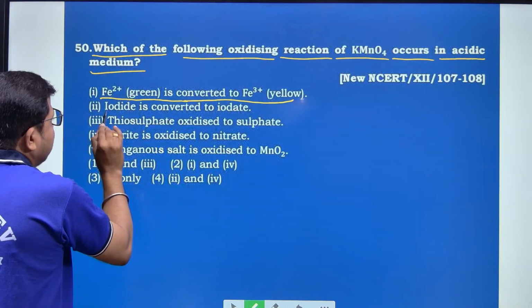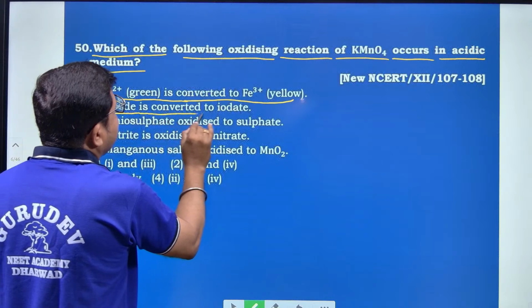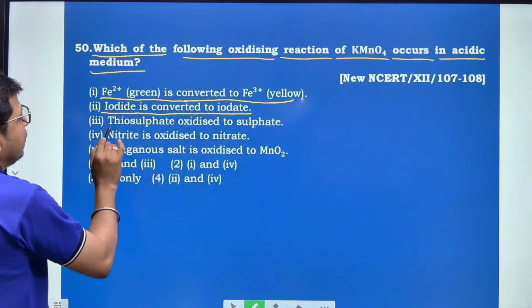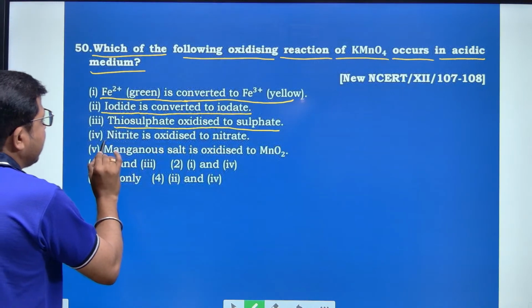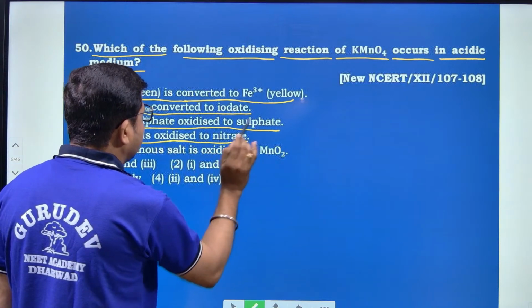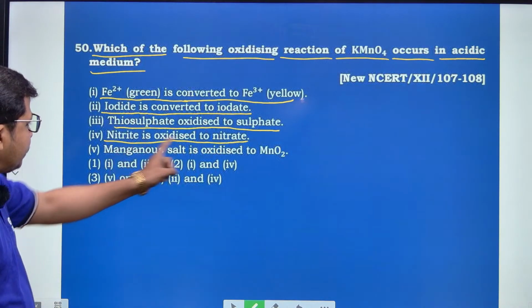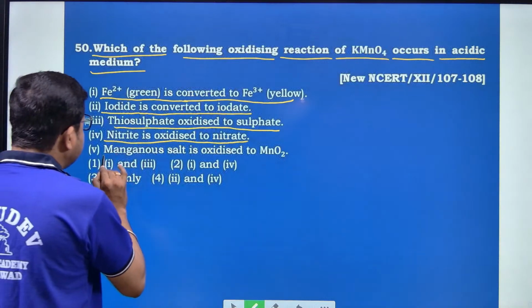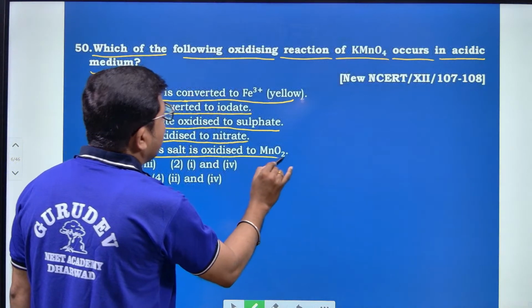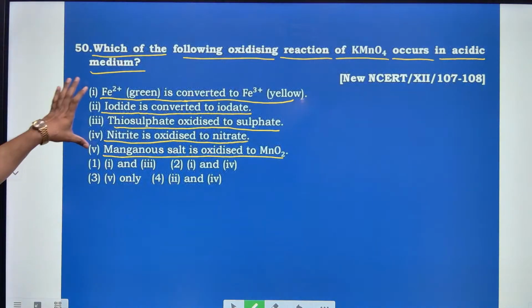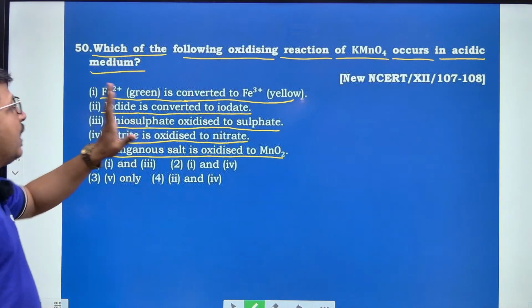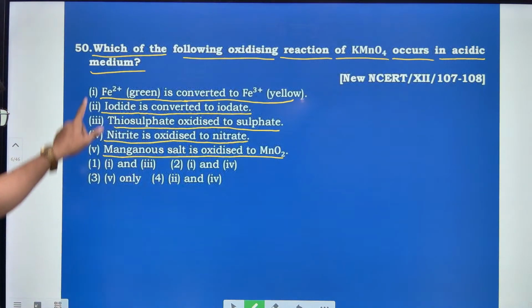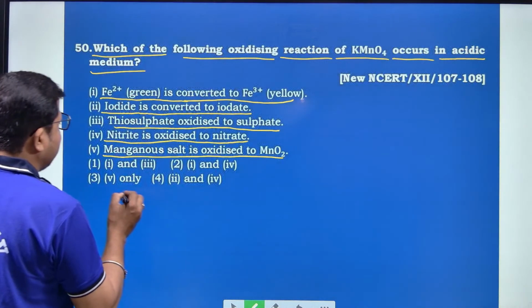And iodide converted to iodate, and thiosulfate oxidized to sulfate. Fourth reaction, nitrite is oxidized to nitrate. Manganese salt is oxidized to MnO2. Here they have given 5 redox reactions, and we have to find those reactions which occur in the acidic medium.